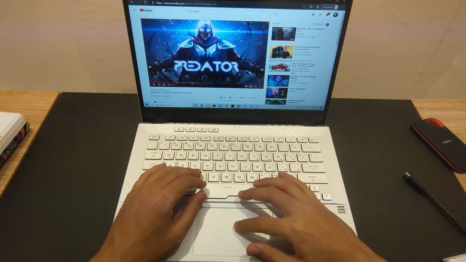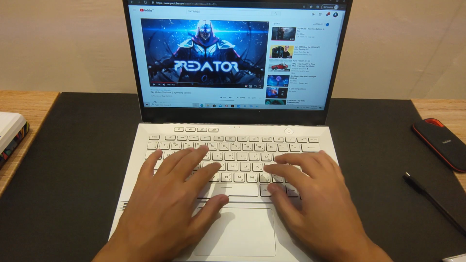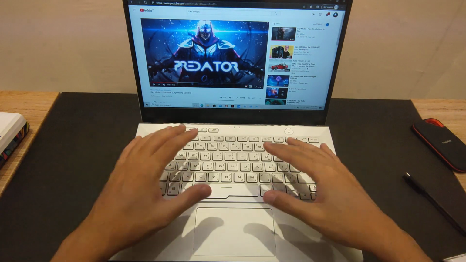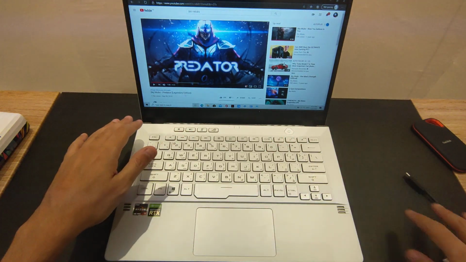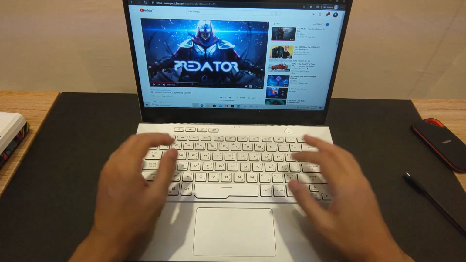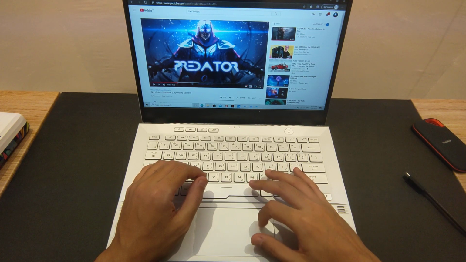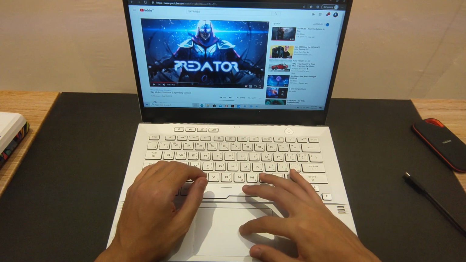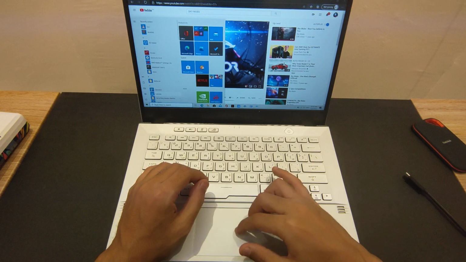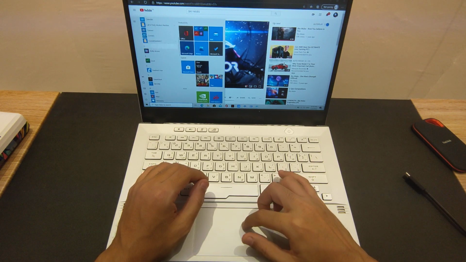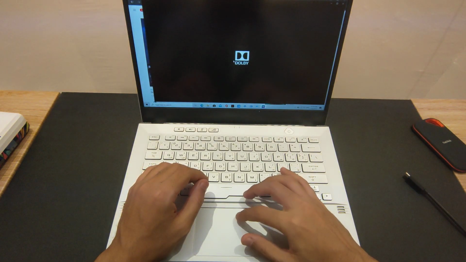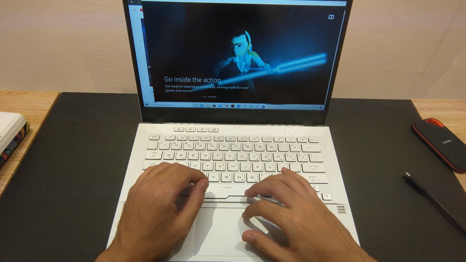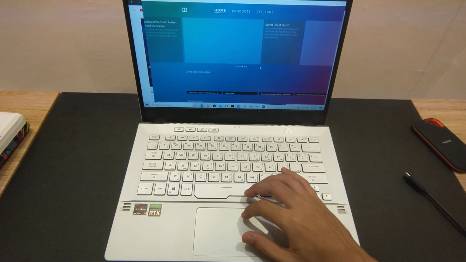This is the Sky Mobs Predator. In this video I'm gonna test the keyboard sound and the sound of the fans when it comes to total silence. I'm also gonna show you an audio example and some things with the Dolby Atmos. Let me just open the Dolby Atmos here, so we can see what we have when it comes to the different types of sound profiles that we can use with this laptop.